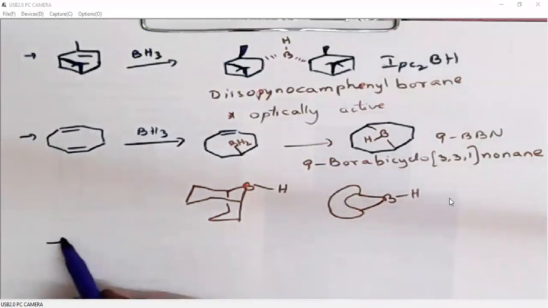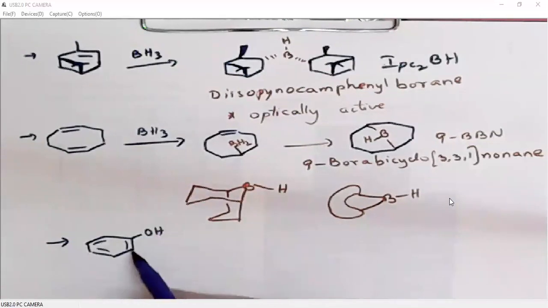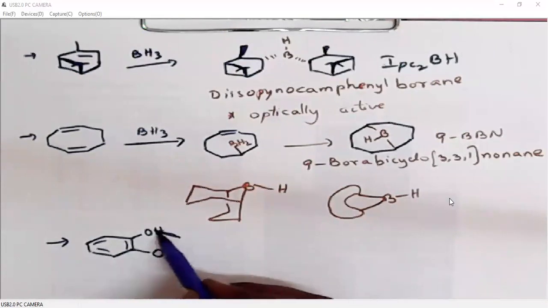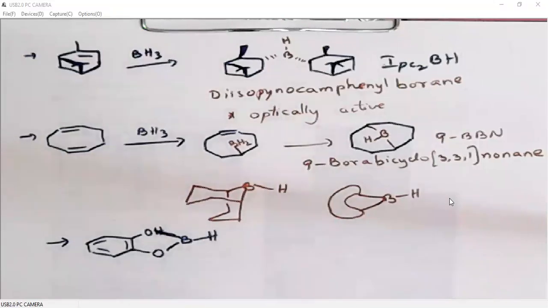Similarly, we also have catechol borane. What is catechol? Catechol is 1,2-dihydroxybenzene, or ortho-hydroxyphenol. If you have this attached to boron, it is called catechol borane.